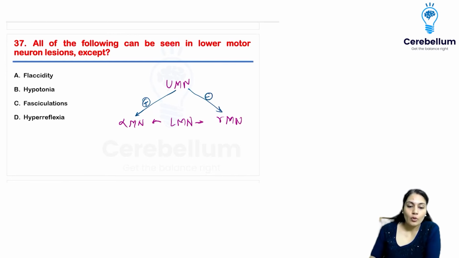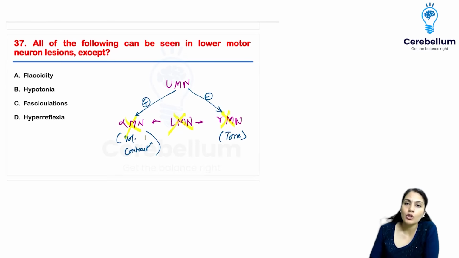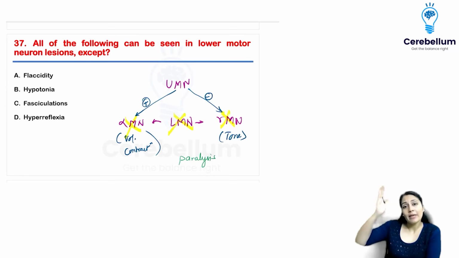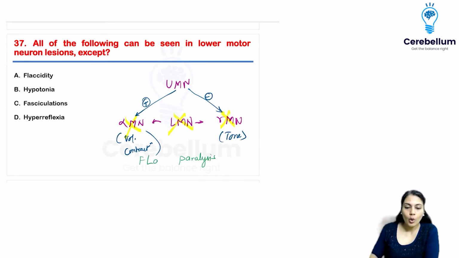So the alpha motor neuron is important specifically for the voluntary contraction. And gamma motor neuron is important for the tone of the muscle. So please remember, if they are asking about lower motor neuron lesion, lower motor neuron is gone, that means alpha and gamma both are gone. That means the person will not be able to contract the muscle voluntarily, which is called paralysis. But which paralysis? Will there be any tone? No, the gamma is also gone. Gamma is also a lower motor neuron, that is also gone. So in lower motor neuron lesion you have flaccid paralysis.